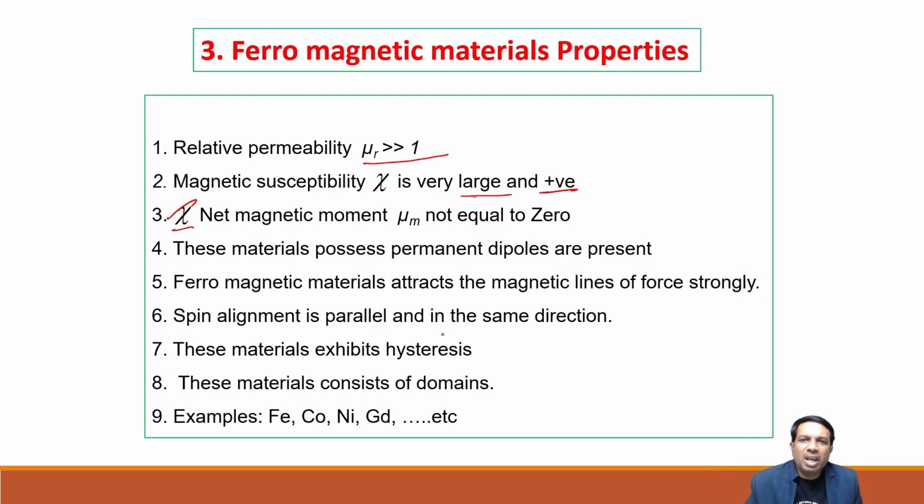In ferromagnetic materials, spin alignment is parallel and in the same direction. These materials exhibit hysteresis and consist of domains. Based on domain theory, we explain these ferromagnetic properties. Examples: iron, cobalt, nickel, gadolinium, etc.